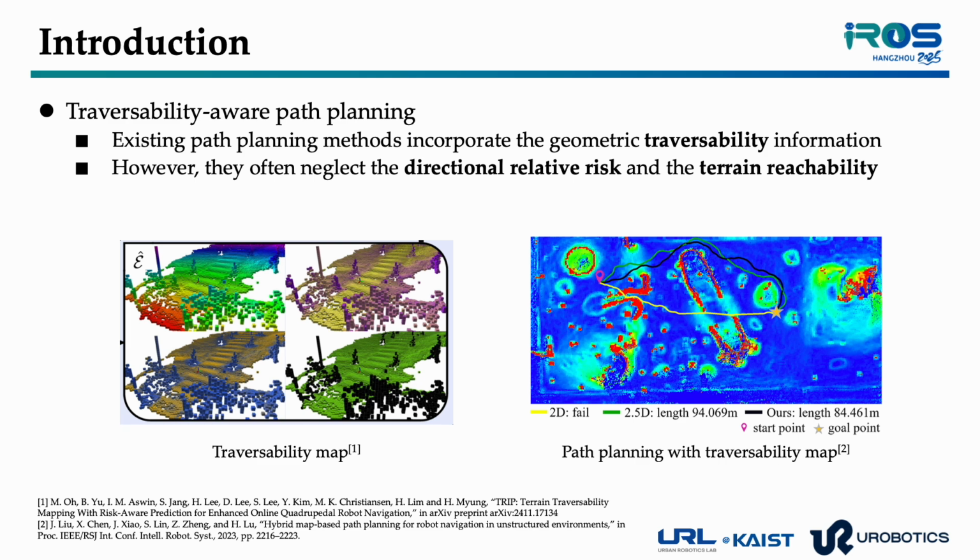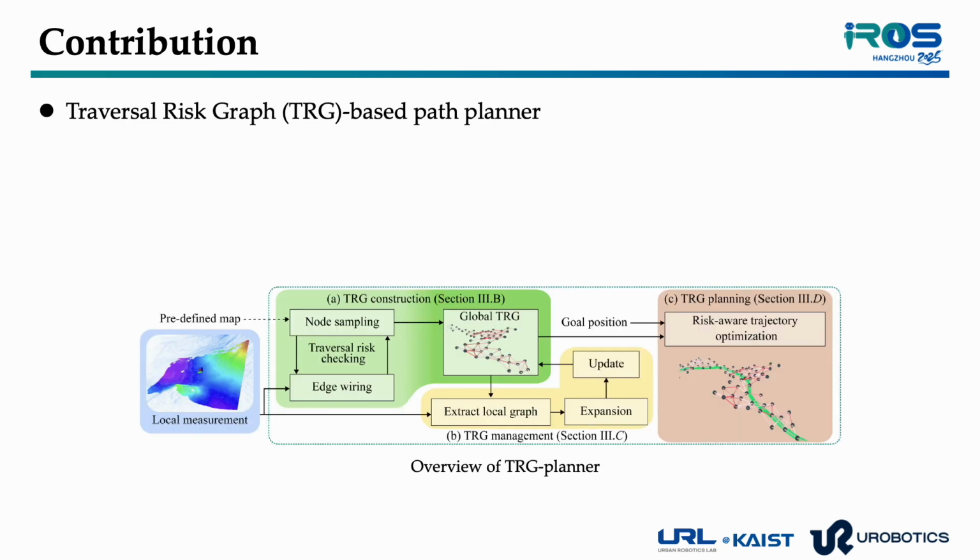But there's still a critical gap. They usually ignore directional relative risk and terrain reachability. In other words, traversability maps tell where it's safe, but not how risky it is to move from one region to another. To tackle these challenges, we propose the Traversal Risk Graph, TRG, as a novel framework for path planning